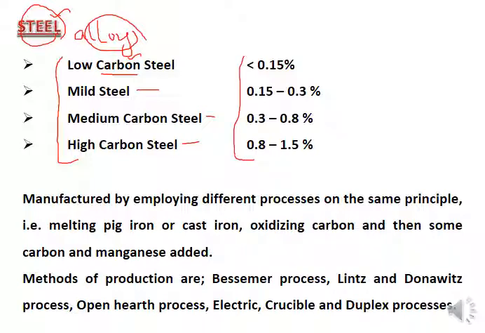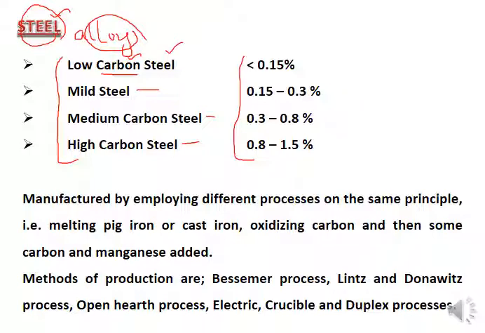If we add carbon contents into a ferrous metal and make an alloy, other elements like manganese, maybe sulfur, maybe phosphorus may also be there, but mainly the carbon contents are there, because the carbon contents are going to enhance the different properties. In the coming slides we will discuss this.